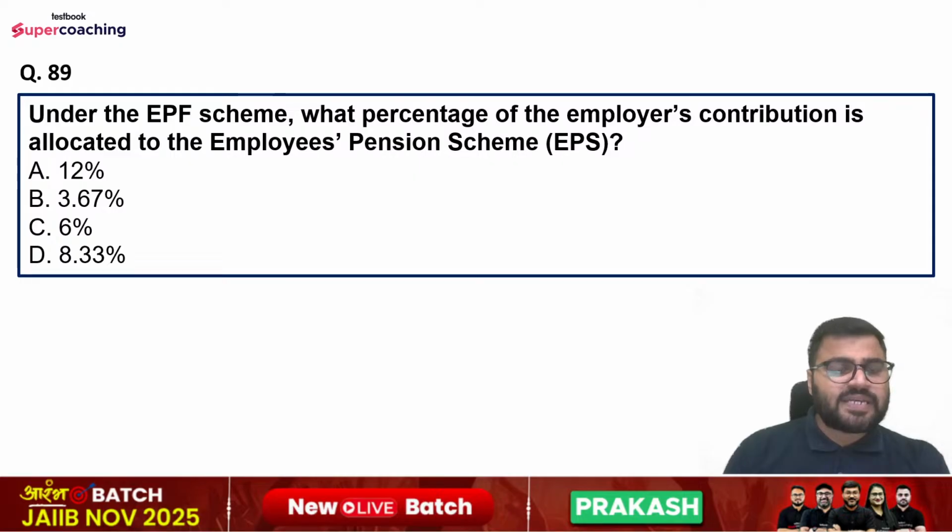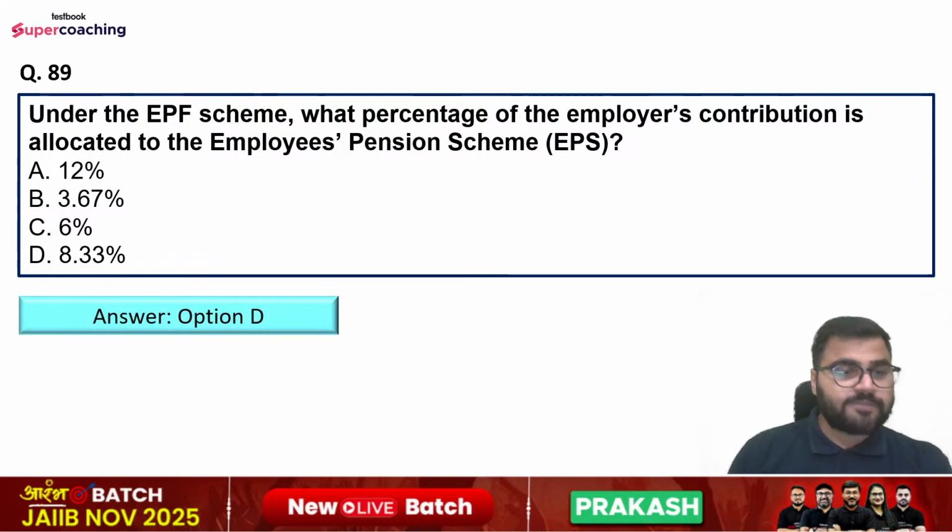Question number 89, under the EPF scheme, what percentage of the employer's contribution is allocated to the EPS? Options are 12%, 3.67%, 6% or 8.33%. So right answer is option number D.